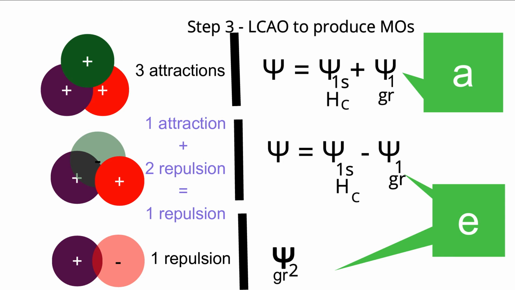See, upside, the additive interaction is represented: the wave function for the s orbital of central hydrogen plus the wave function for the first group, and the second molecular orbital will result due to subtraction.